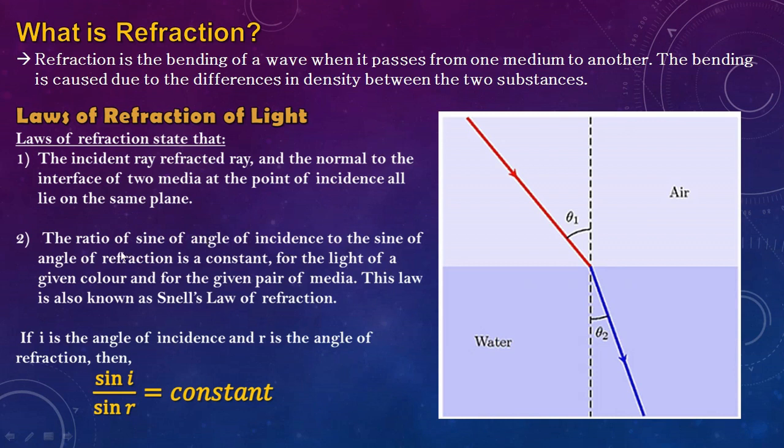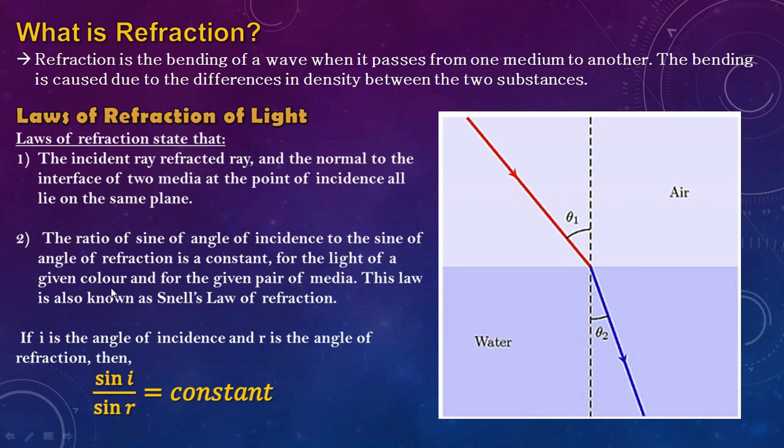The ratio of the sine of the angle of incidence to the sine of the angle of refraction is constant. Here we have to apply some trigonometry. Let us assume that i is the angle of incidence and r is the angle of refraction. The ratio of sine i to sine r will be constant for a given pair of media and for a given color of light.